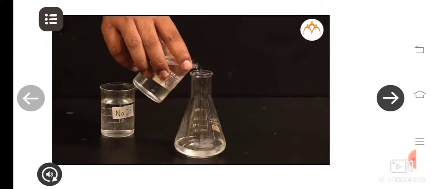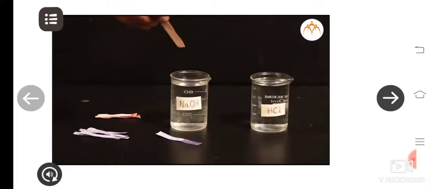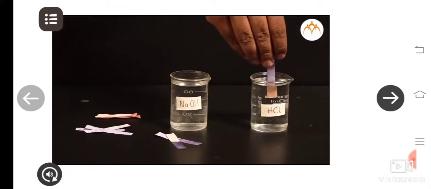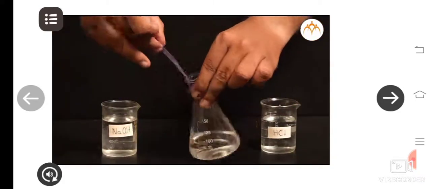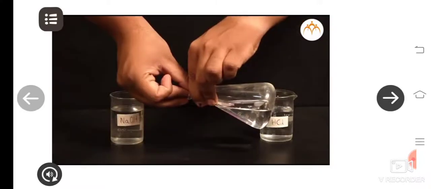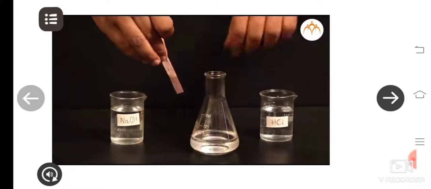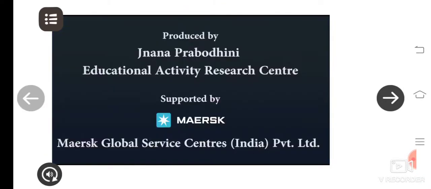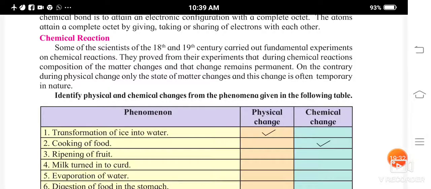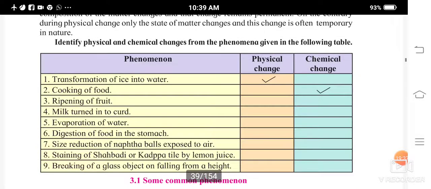chemical reaction. Put litmus paper in each solution. It shows NaOH as basic, HCl as acidic, and NaCl and H2O are neutral. This proves that products are formed having totally different properties than the reactants. Do you remember how to write chemical formulae? So now I'm sure you understood what physical and chemical changes are, and which are the physical and chemical changes.